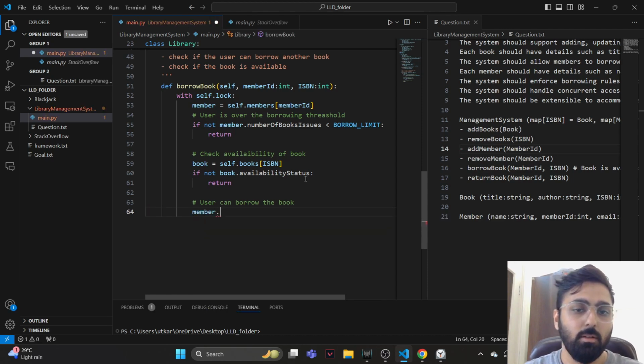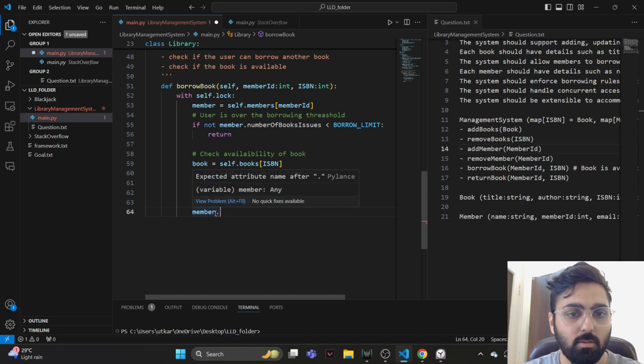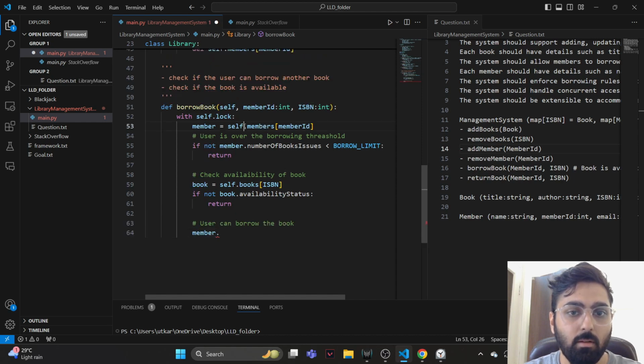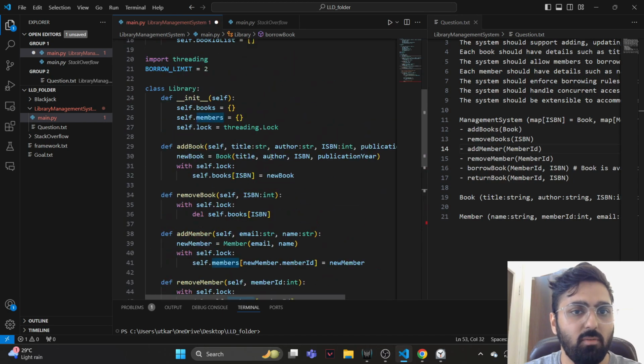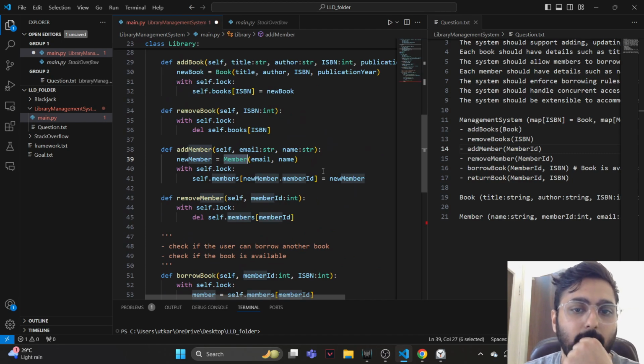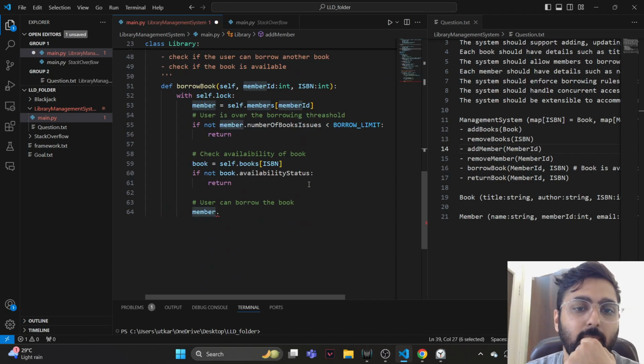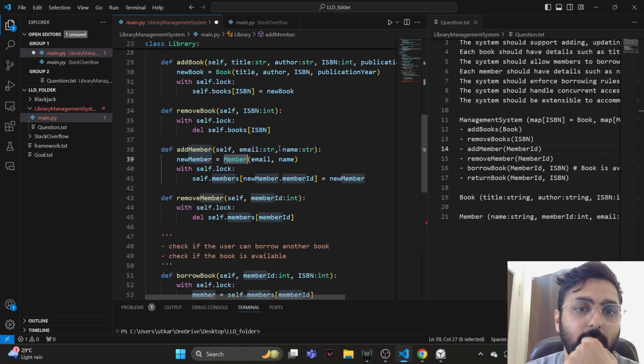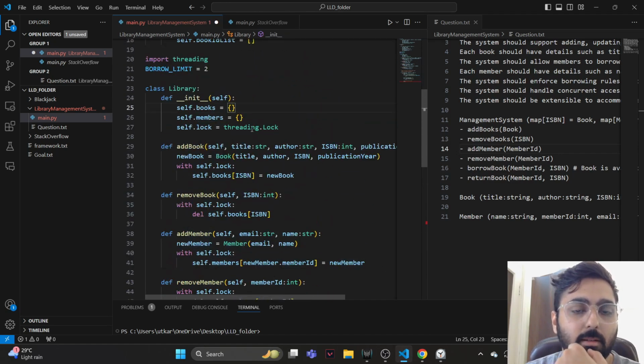Member dot, not sure why it's not showing me the functions. Member of type any. Self dot members, when I updated self dot members, I added a new member object to it, right? Maybe it's because I did not define a type over here.